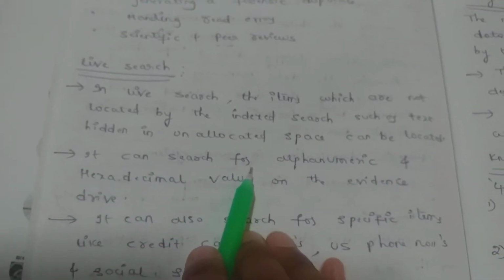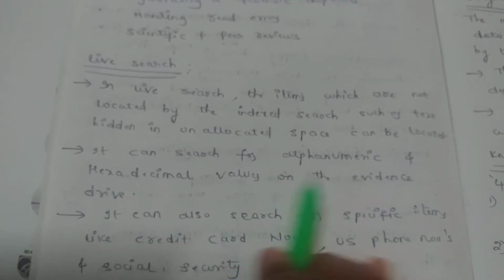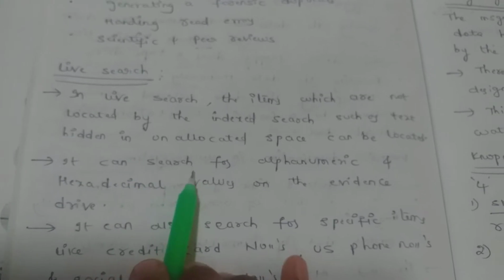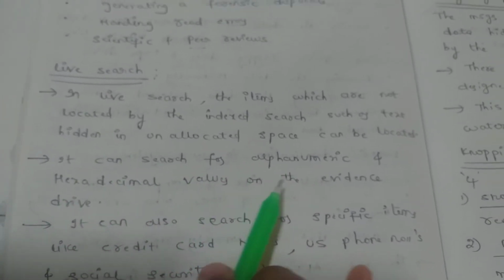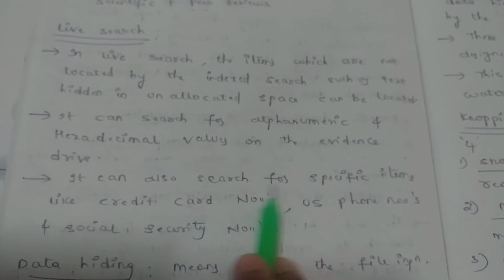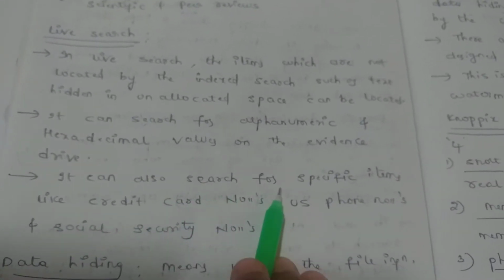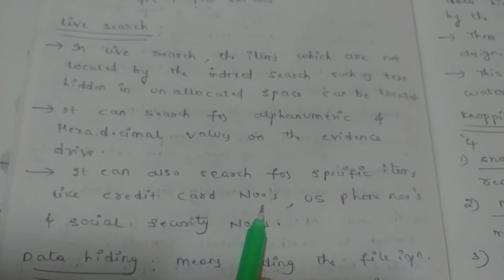It can search for alphanumeric and hexadecimal values on the evidence drive. It can also search for specific items like credit card numbers.